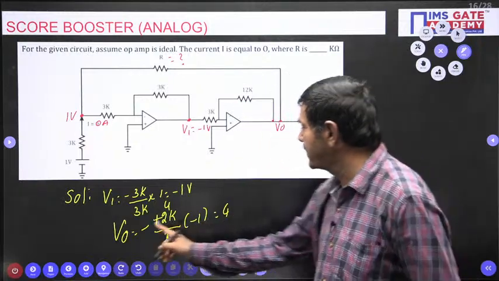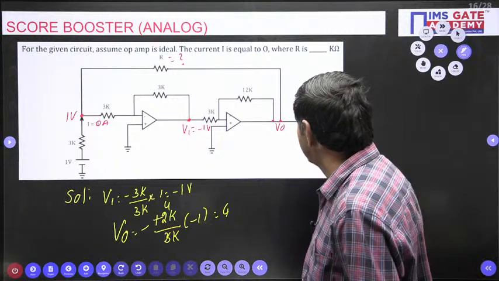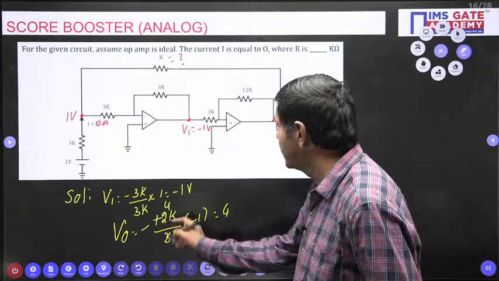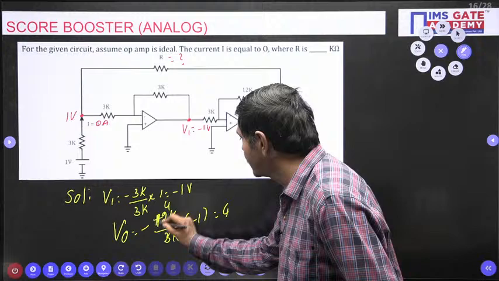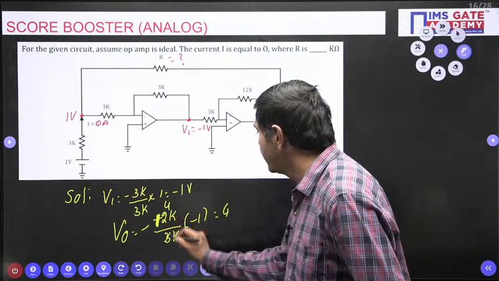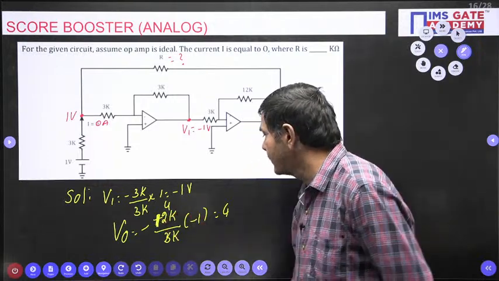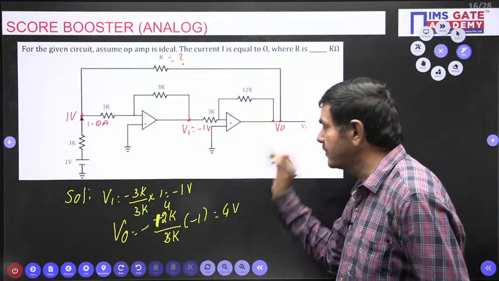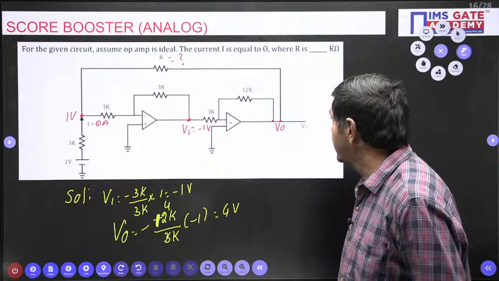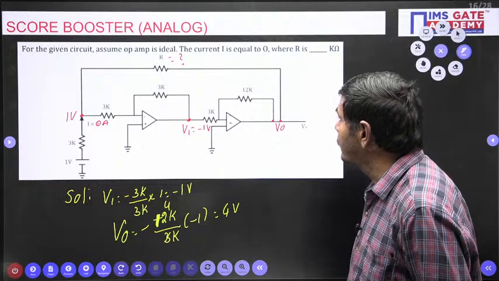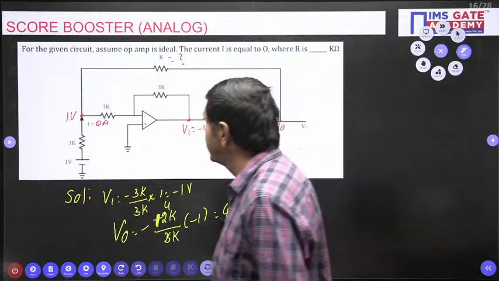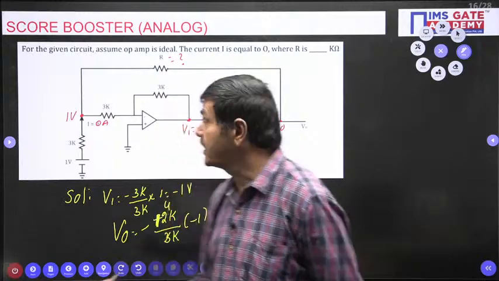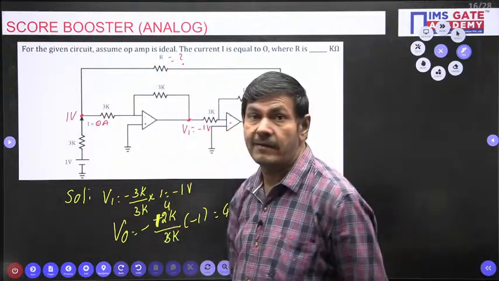Minus minus plus 3, correct or wrong? 12, this is 12 only you got, is it not? 12 means I am cancelling 3, 4, 12 cancel here now. I am getting 4 times, so plus 4 voltage I am getting here now. So what is the point of calculating that 4 voltage? By using the nodal analysis I can find the R value.